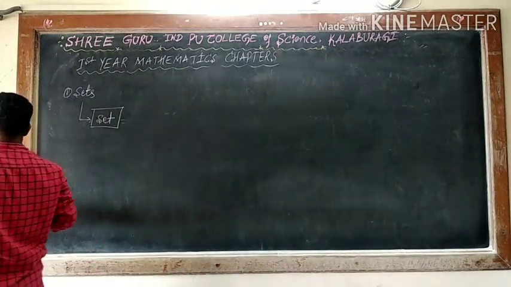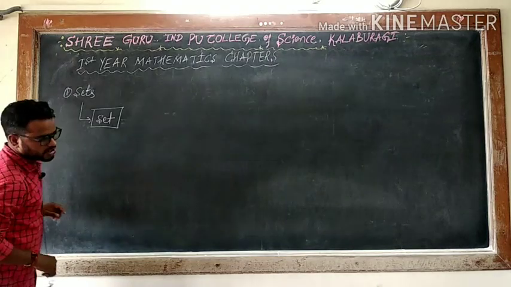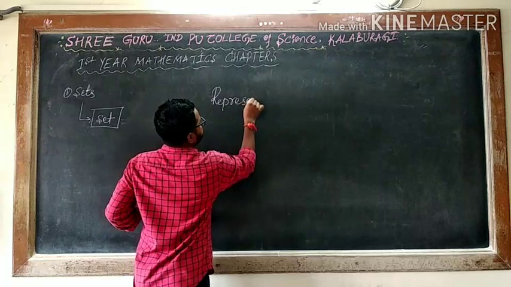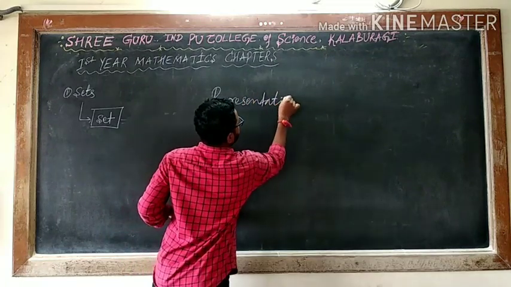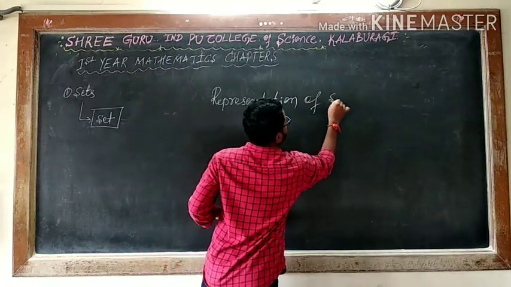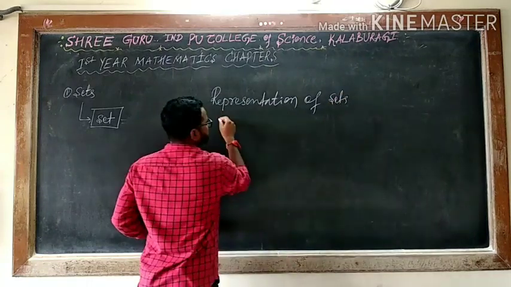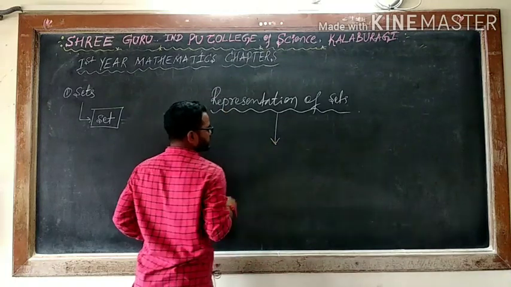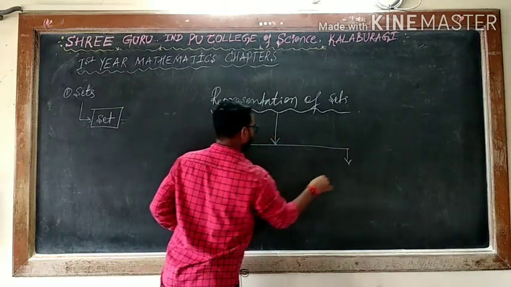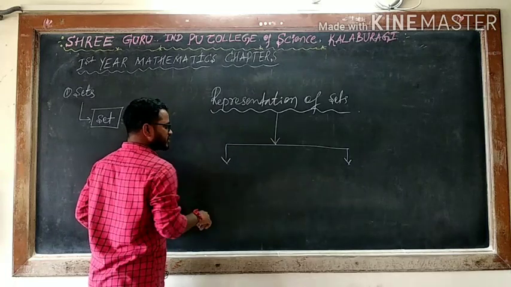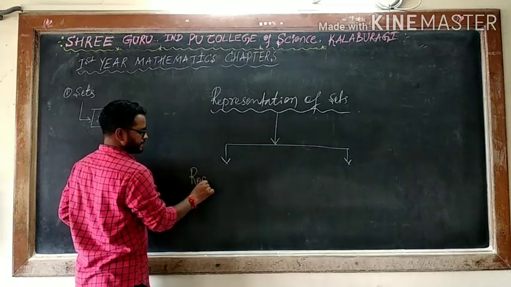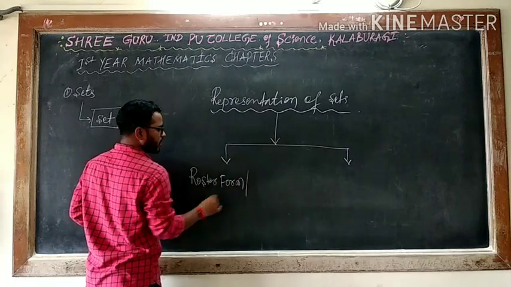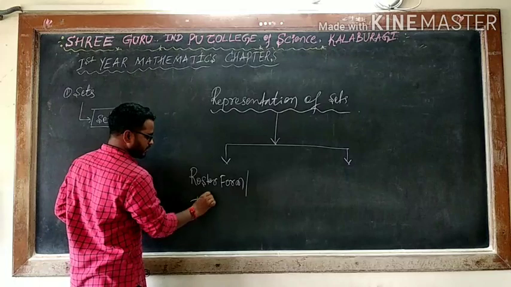So now I will take the representation of sets. Sets can be represented using two methods. First method, roster form, also called tabular form.